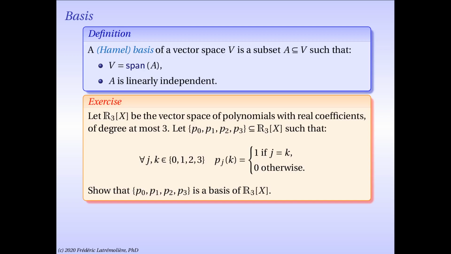P0 is 1 at 0, and it's 0 at 1, 2, and 3. P1 is 1 at 1, and it is 0 at 0, 2, and 3. P2, again, same principle, is going to be 1 at 2, but it is 0 at 0, 1, and 3. And you can guess for P3 what happens. And I want you to show that this set of these 4 polynomials, P0, P1, P2, P3, is a basis for my vector space of polynomials with degree at most 3. I suggest you pause, and I'll give the solution on the next slide.